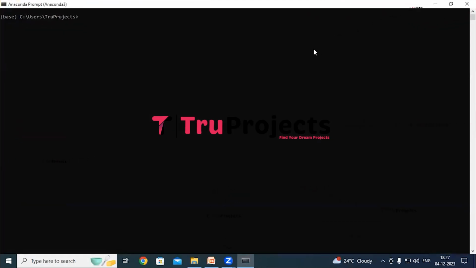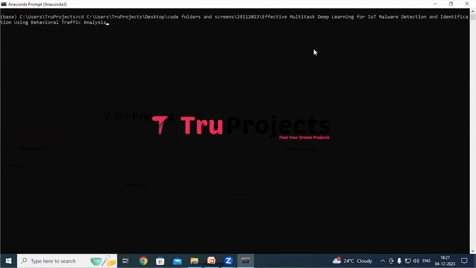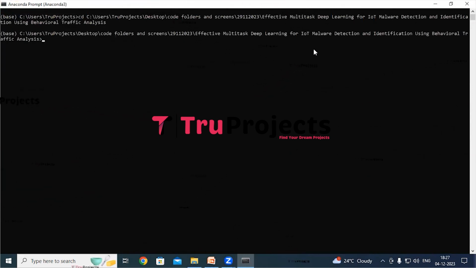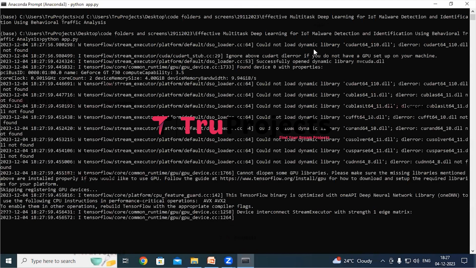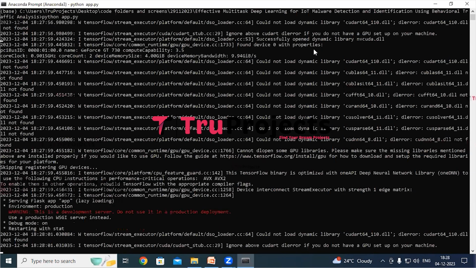So use the command cd followed by a space and paste the copied path and hit the enter button. This command is used to change the current directory to the code folder's path. Now compile the app.py file using the command python space app.py. I am typing python space app.py and hit the enter button. This command will execute the Python script and perform a runtime check for any syntax errors or logical issues.